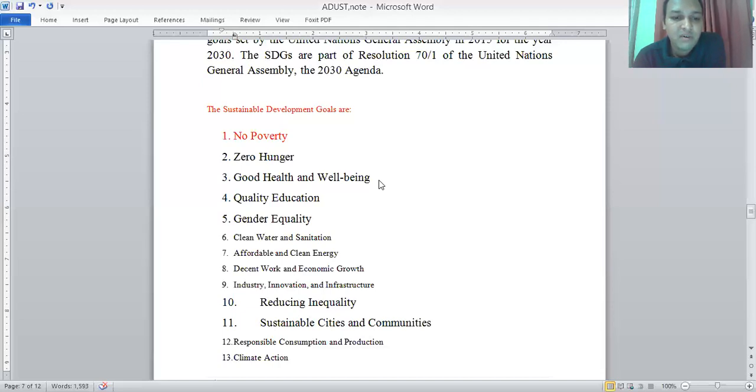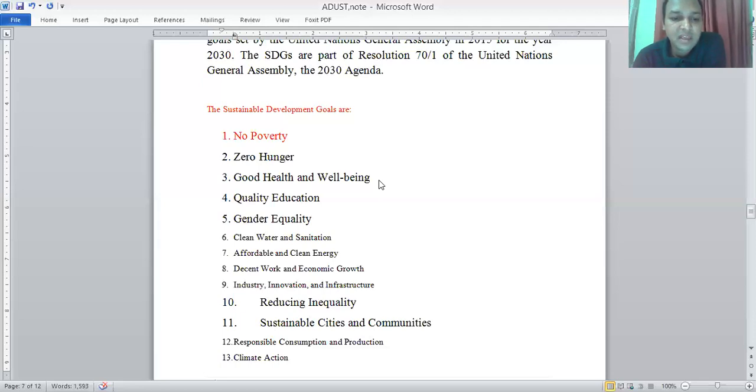Ensure women's full and effective participation and equal opportunity for leadership at all levels of decision making in political, economic, and public life. Another important issue included in gender equality is to ensure universal access to sexual and reproductive health and reproductive rights, as agreed in accordance with the Programme of Action of the International Conference on Population and Development, the Beijing Platform for Action and the outcome documents of their review conferences.